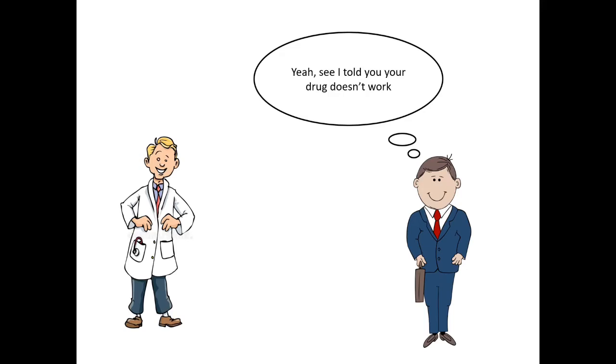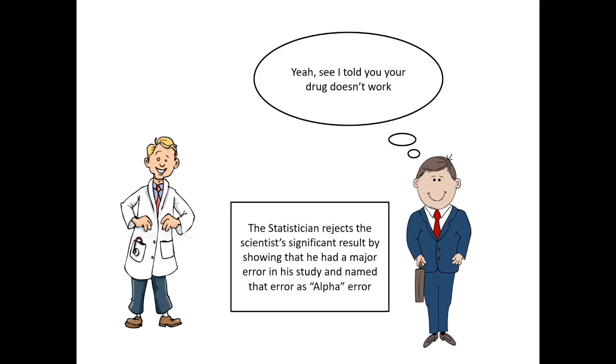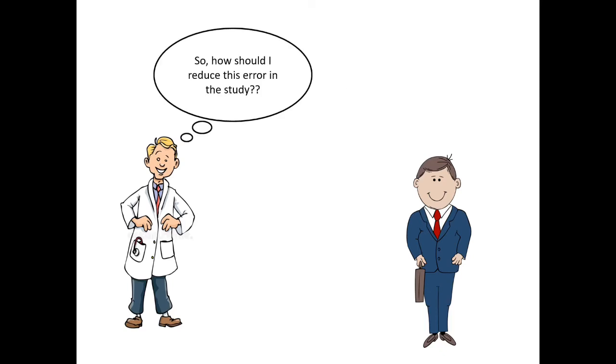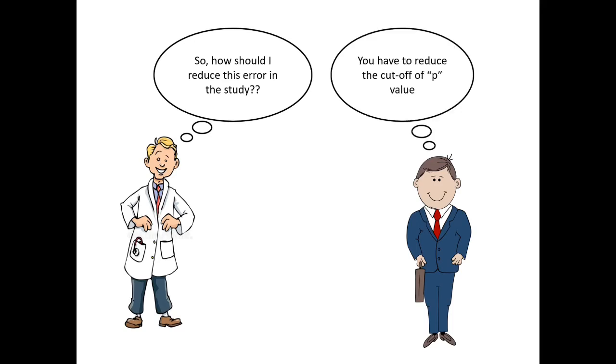Now the statistician tells the scientist, "Yay, see, I told you, your drug doesn't work." The statistician rejects the scientist's significant result by showing that he had a major error in his study, named that error as an alpha error. So the scientist asks, "So how should I reduce this error in the study?" And the statistician says, "You have to reduce the cutoff of p-value.